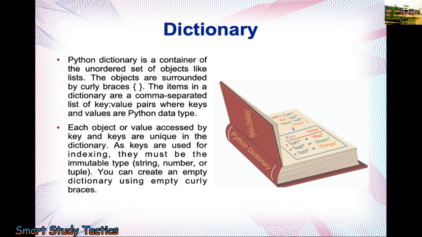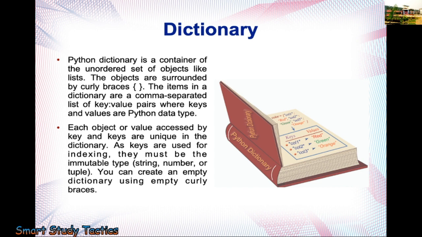I'll give you a simple example from your daily life. Suppose you are using a directory and you want to find a particular number. How do you find the particular number? First of all, you find the series, and after that you match with the series and you get that particular name in the directory. I'm talking about the phone directory.